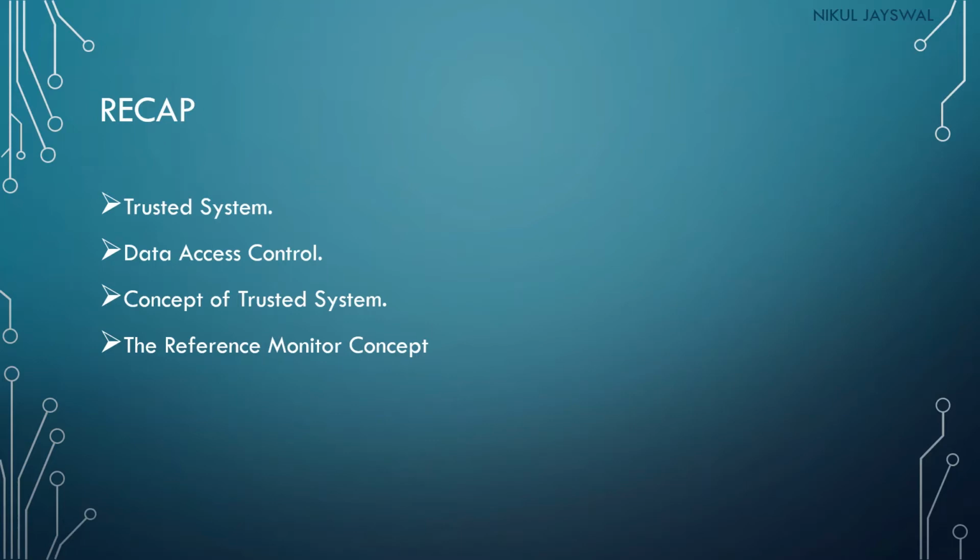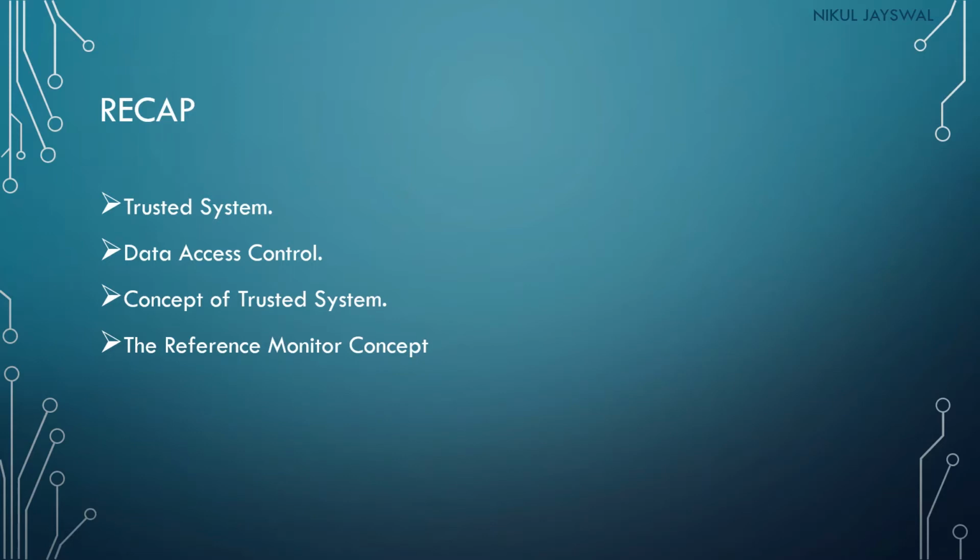After that, we have seen the concept of trusted system. We can classify certain information. We can categorize the information that has been stored in the organization, and based on that category of the information, we can provide access to a particular user for a particular file. In the concept of trusted system, there are two main rules. First is no read up and no write down. So the access will be provided based on those two particular rules.